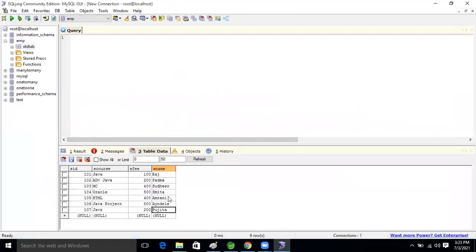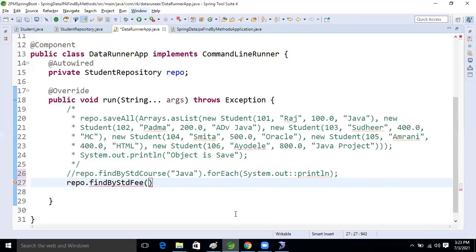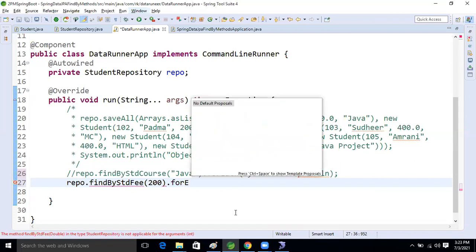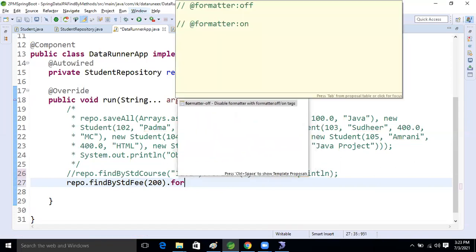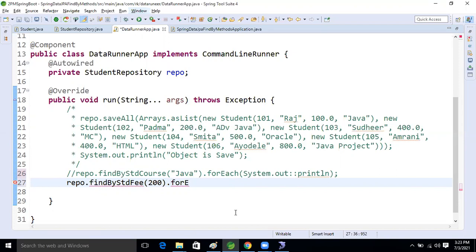I'm going to use 200, the Java course records. Based on that fee, we select the data. So 200 record, how many records will come now, guys? Dot forEach. Two records, yes.